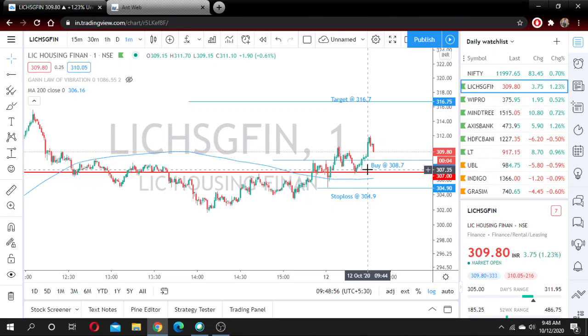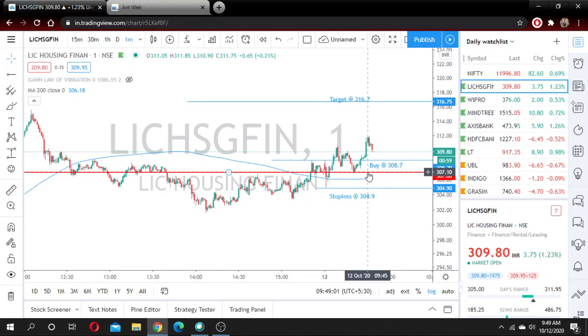L implies the low of that candle, and C implies the closing of that candle, which is 311.10. So if it crosses above this candle's high, which is 311.95, I will trail my stop loss to below this red candle, which is 306.85. I'll reduce my risk.